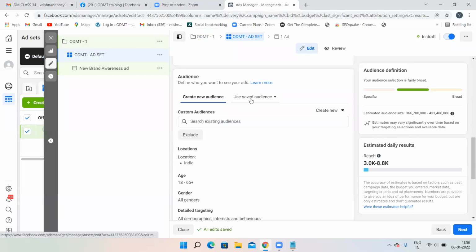And what is a saved audience? A saved audience is, suppose you're creating a Facebook ad for the first time. Obviously, you have not targeted anybody, right? You do not have any prior ads with you. For the first time you are creating ads, then you will not have any saved audience. So for the first time, do not select any option. For the second time, whenever you are creating an ad, you can select that particular option.